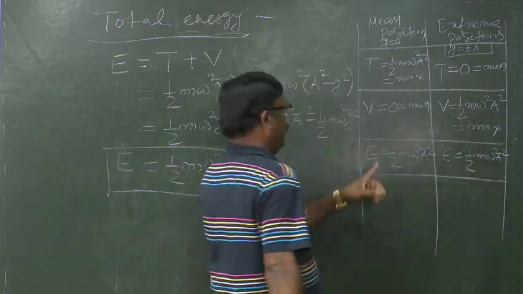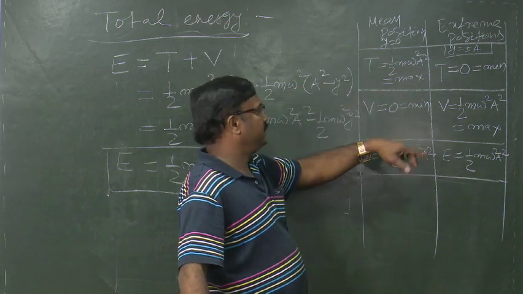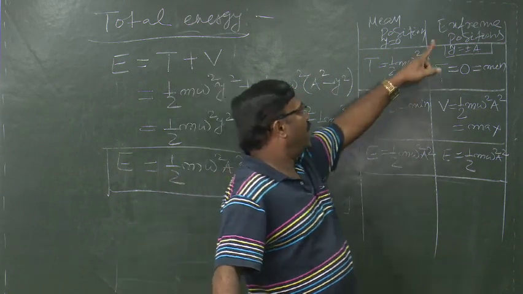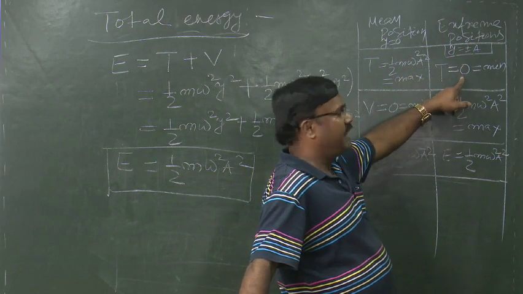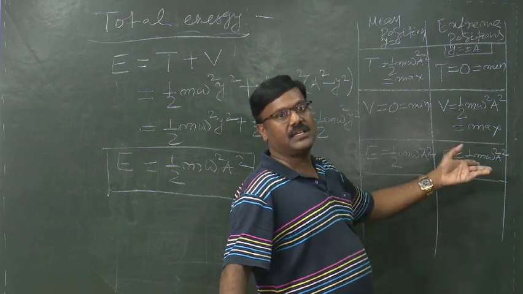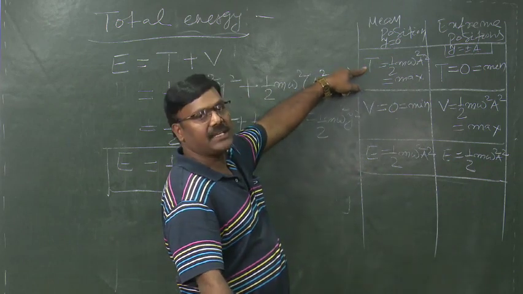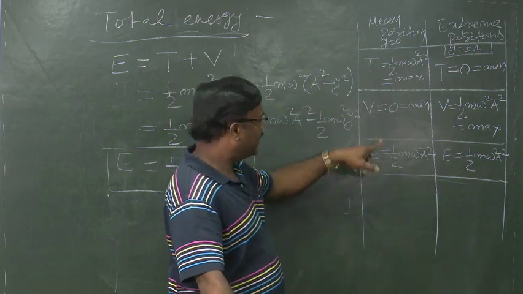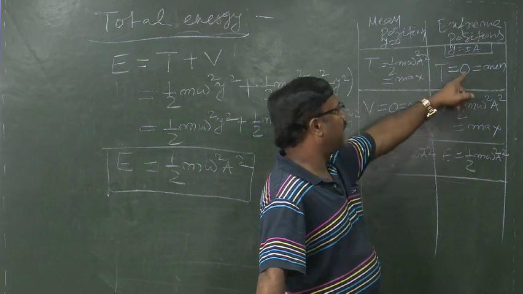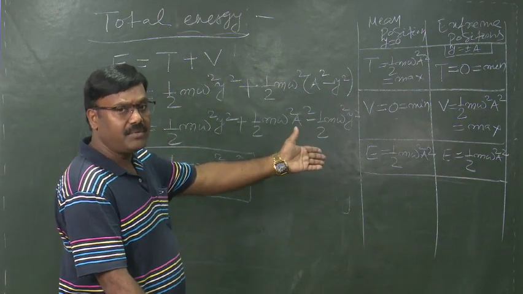Now we conclude that at the mean position the kinetic energy is maximum, the potential energy is minimum, but the total energy is constant. And at the extreme position the kinetic energy is minimum and the potential energy is maximum and the total energy is constant. And from these two expressions, by adding the kinetic energy and potential energy, we get the same total energy. Similarly at the extreme position, the sum of the kinetic energy and potential energy gives the same value of the total energy that we have obtained.